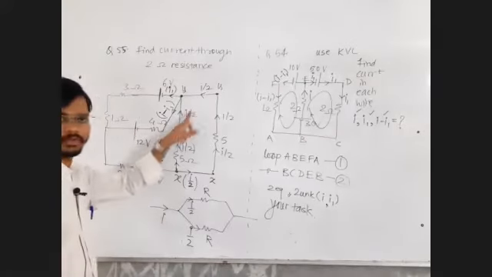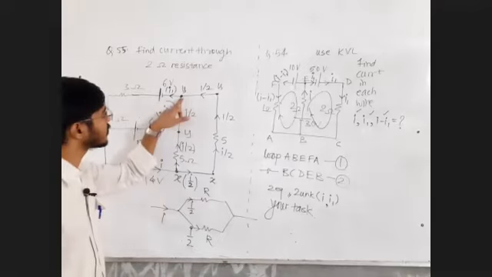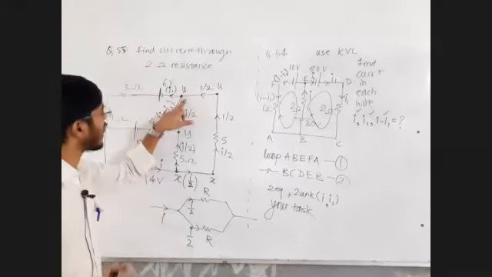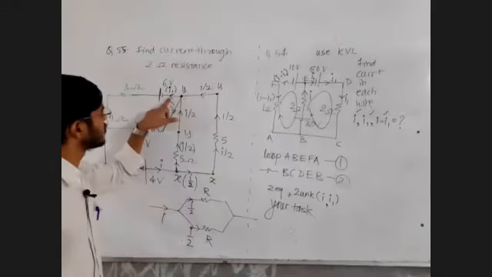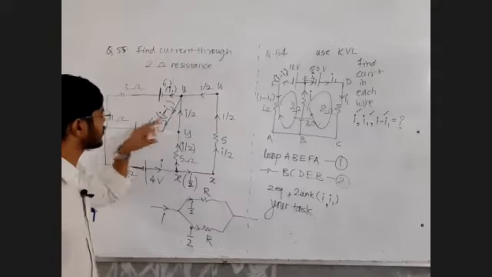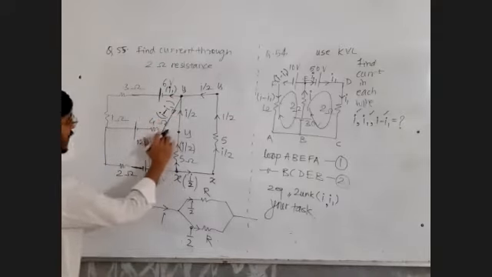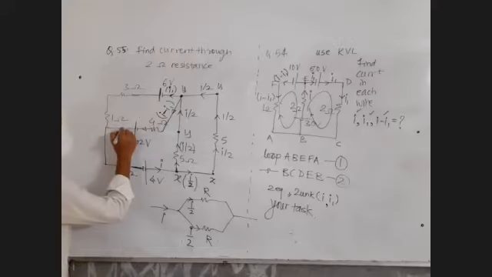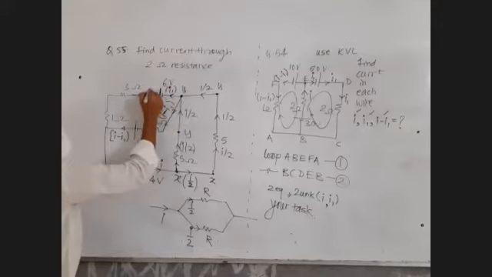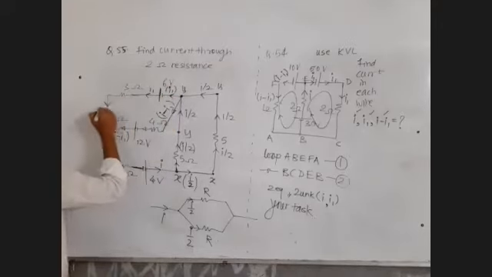This is I by 2, this is I by 2. So the net incoming current at this junction is I. That current I splits into some current I1, and the remaining current is I minus I1. That I minus I1 will travel like this, and the current I1 will continue to flow like this.